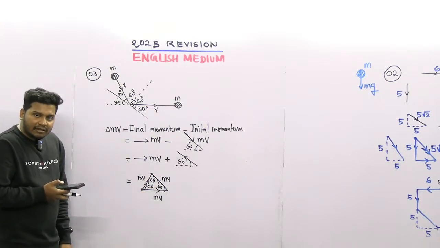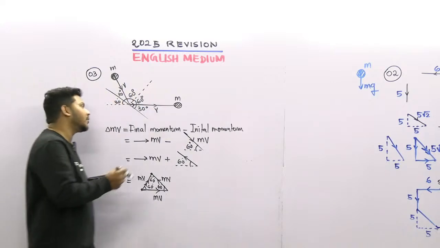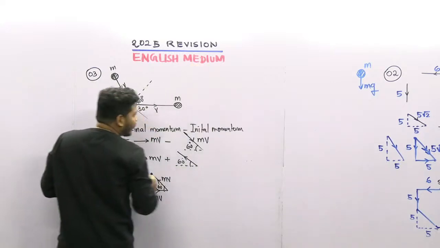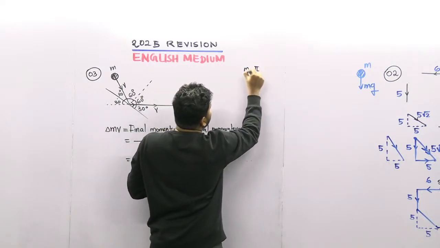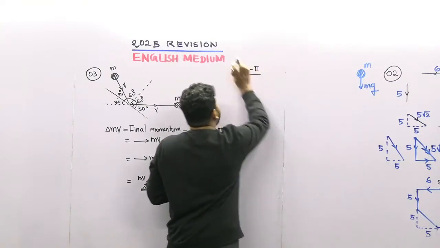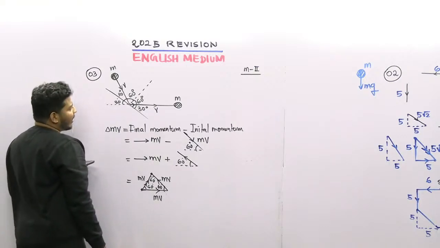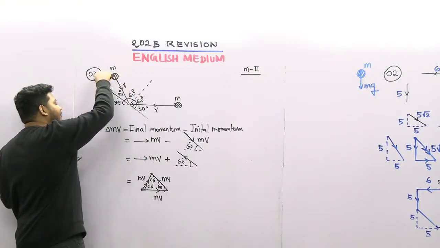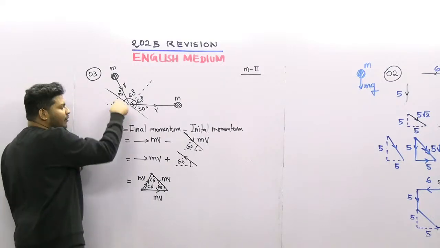Right, I will tell you how to get the answer for this one using method 2 also. Okay, method 2. So I'm going to write down the method 2 here. Okay, right. So in this method 2, guys, what I'm going to do here is take the change in momentum into two directions.